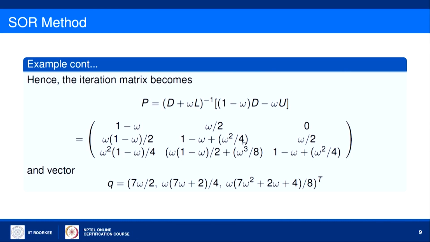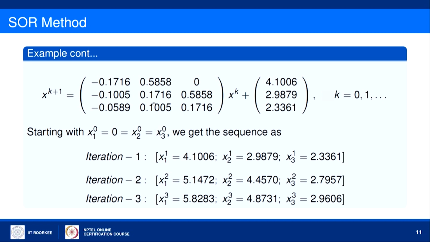After substituting this value of omega into this iteration matrix and the column vector q, we obtained this matrix P as the iteration matrix and this column vector as q.